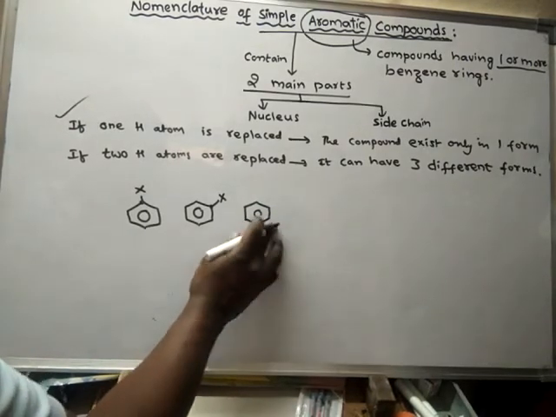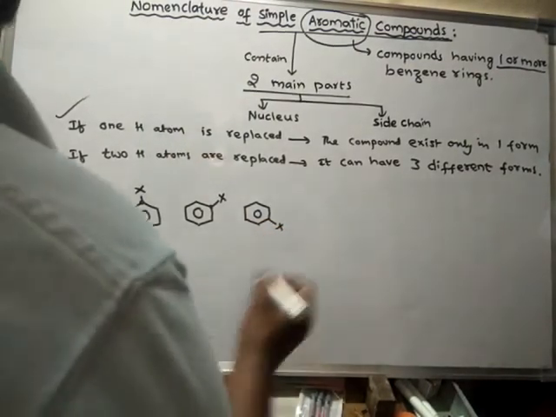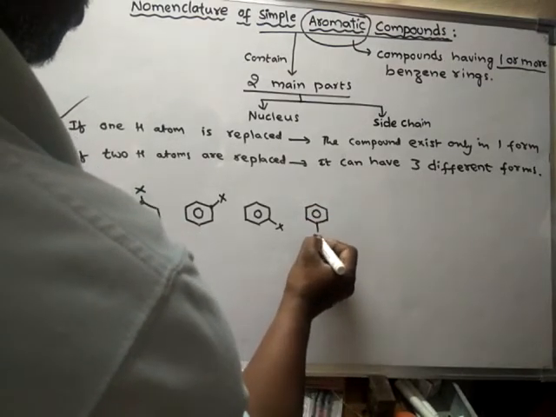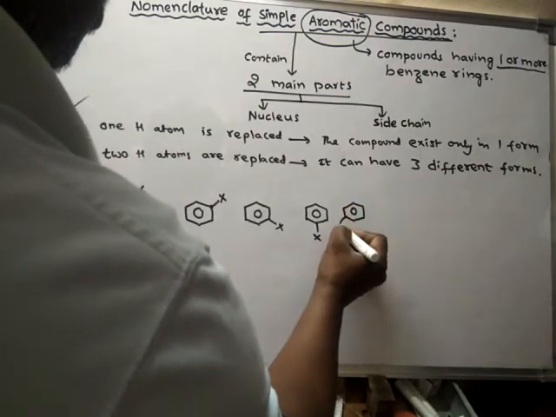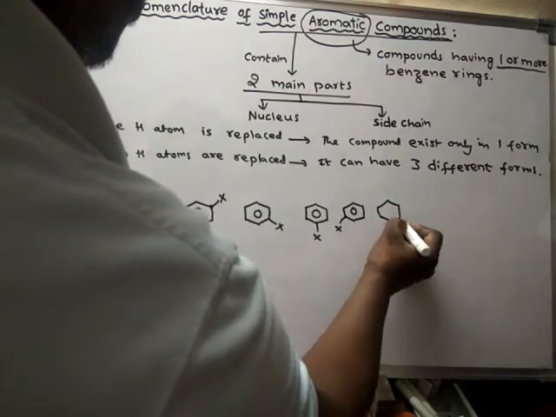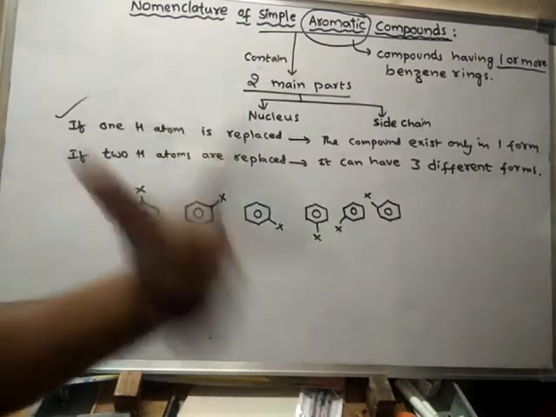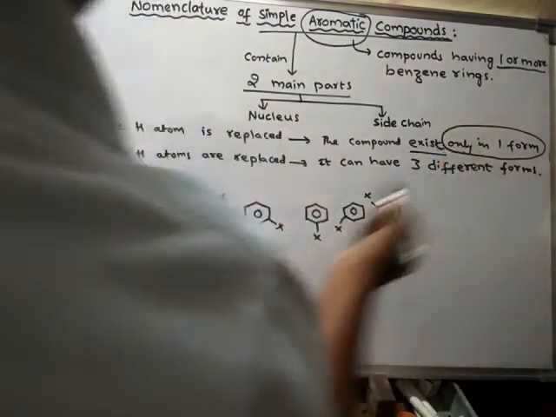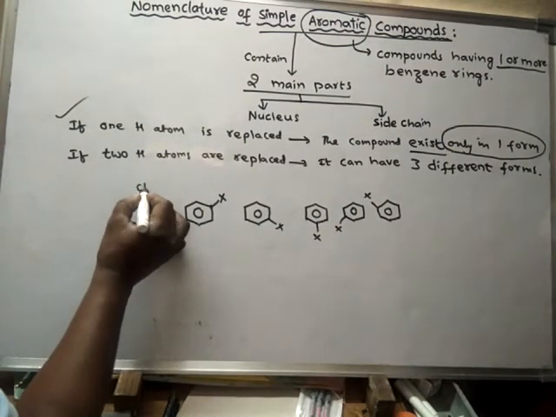We may replace any hydrogen atom by the group. See, all these are same. So only one form exists. For example, it is chlorine, or else it is a methyl group.